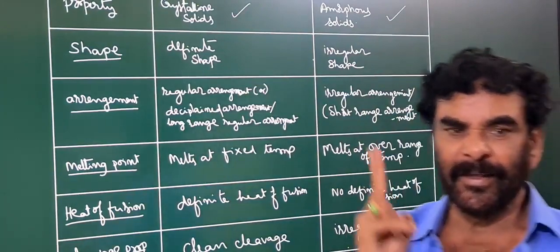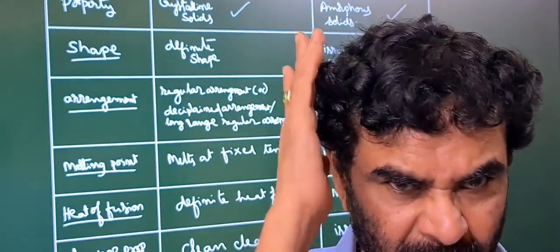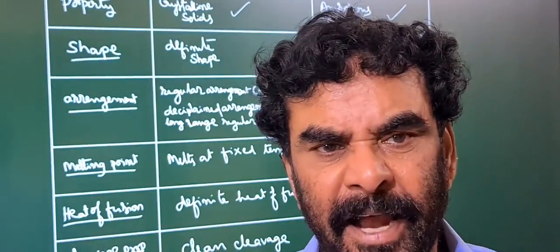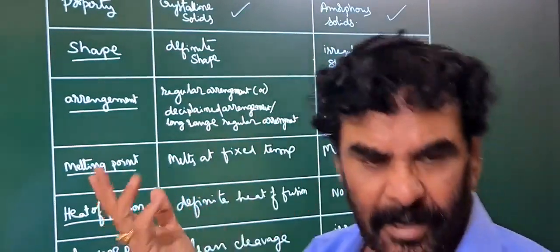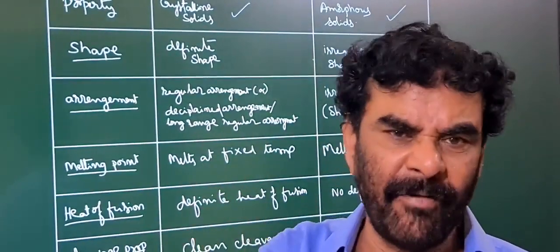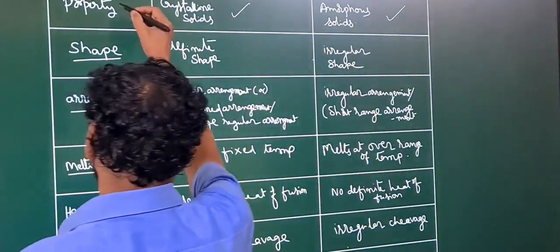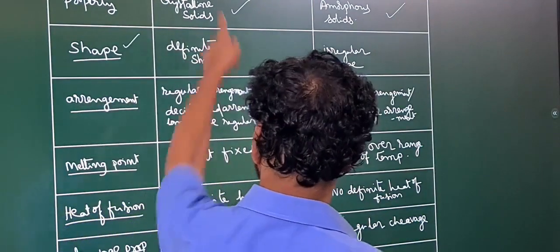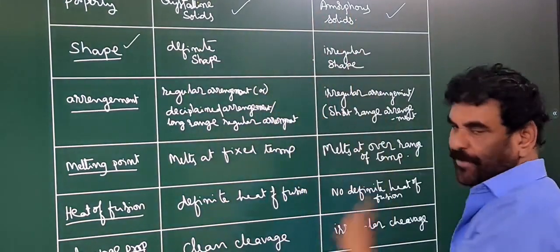So basically the solids that are around us are mainly classified into two types, crystalline solids and amorphous solids. This is based on the arrangement of particles in the solid. Now we take the shape. What is the difference between the shapes of crystalline and amorphous solids? We are studying the different properties of them.